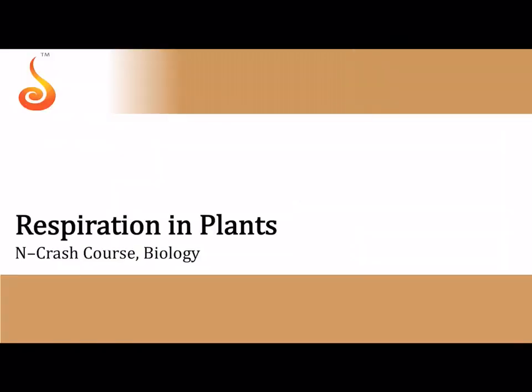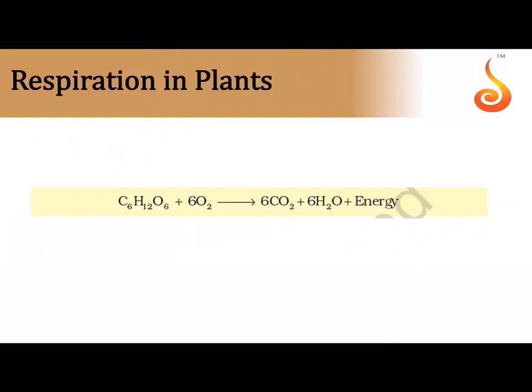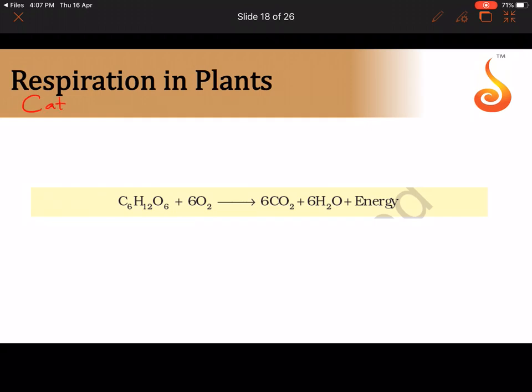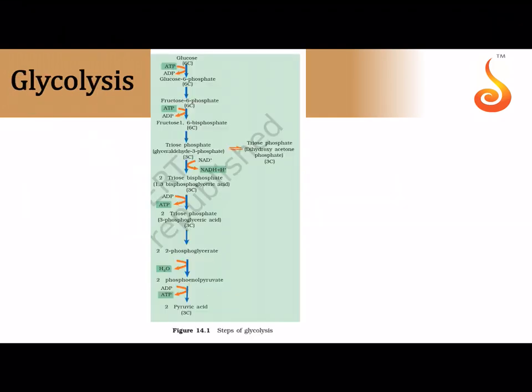Okay, moving on to the next chapter, that is respiration in plants. Now respiration is opposite of photosynthesis because respiration is a catabolic process. Here you are breaking down the glucose molecule. In photosynthesis you are forming the glucose molecule, but in respiration you are breaking down the glucose molecule in the presence of oxygen. So this is the equation for aerobic respiration. Because you are using oxygen, you get carbon dioxide as a byproduct, water, and a lot of energy. The same respiration which is happening in animal cells is also happening in plant cells.